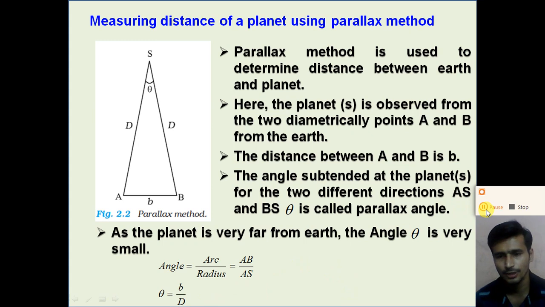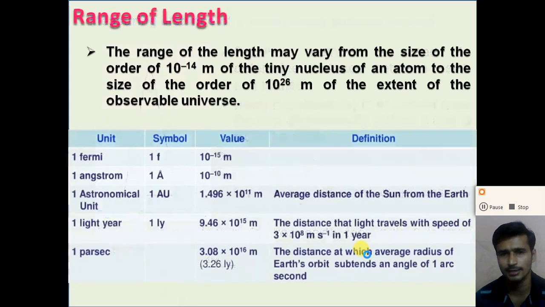So dear student, understand how we can measure large distances with the help of the parallax method. So here, dear student, the range of length is very wide, right? The range of length may vary from the size of the nucleus, about 10 raised to minus 14 meter, or we can say the size of the proton is about 10 raised to minus 15 meter, the tiny nucleus of an atom, to the size of the order of 10 raised to 26 meter, that of the observable universe, right? So the range of length is very wide, from 10 raised to minus 14 meter to 10 raised to 26 meter.